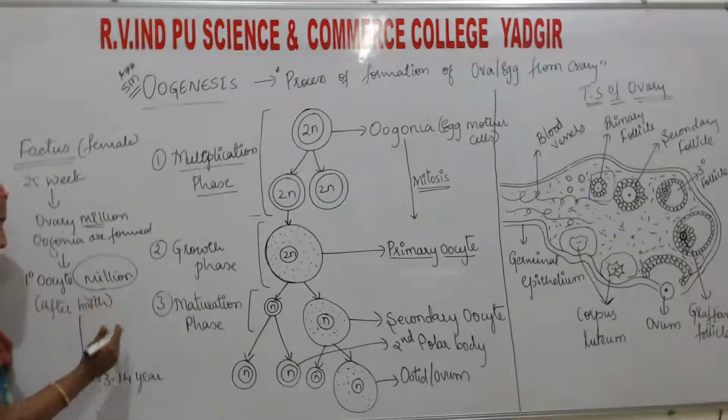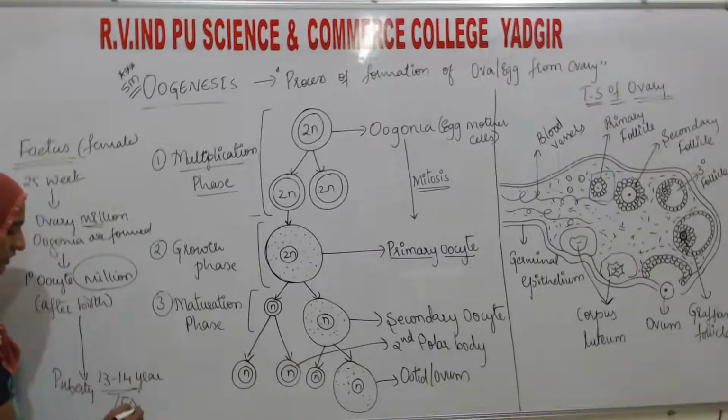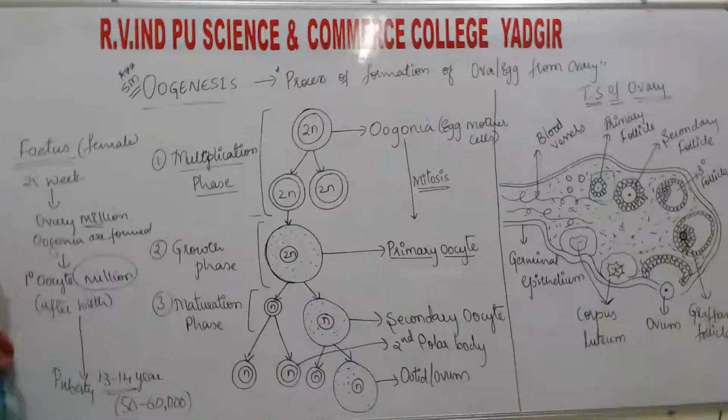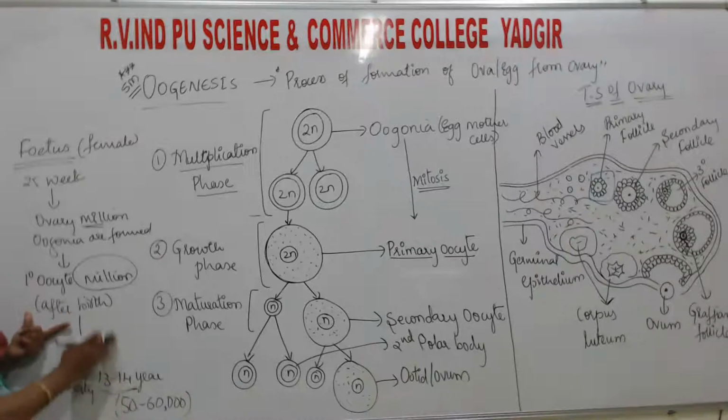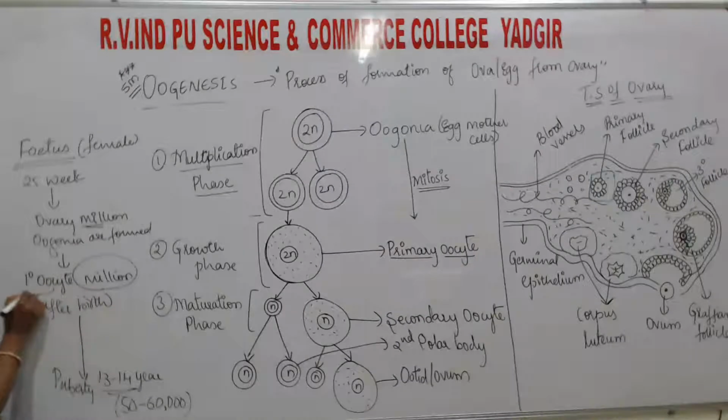When she attains puberty, this age we call puberty, the oogonia or primary oocytes will be only 50 to 60,000. From birth to puberty, the number becomes so much less. Where does it go? The primary oocytes have degenerated.